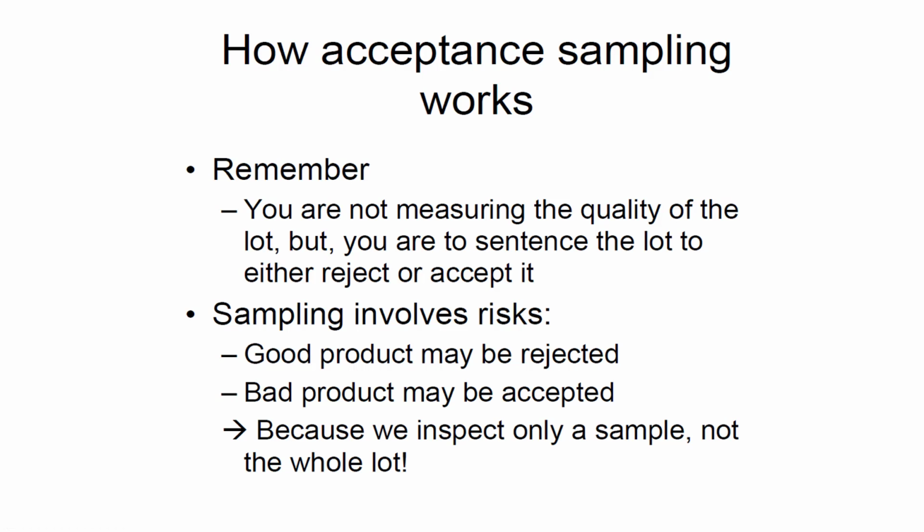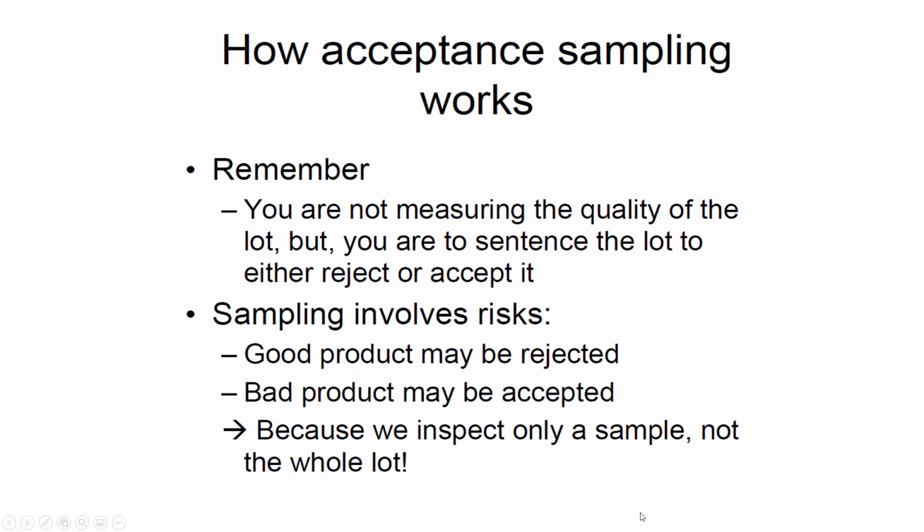On the basis of that sampling, maybe they will reject the good quality product. Conversely, if there are too many defective products in the lot, maybe the inspector randomly selects some good parts, and on the basis of those good parts, gives a clean sheet and accepts the lot. So these kinds of risks also occur, and today's lecture is basically based on these 2 types of risks.